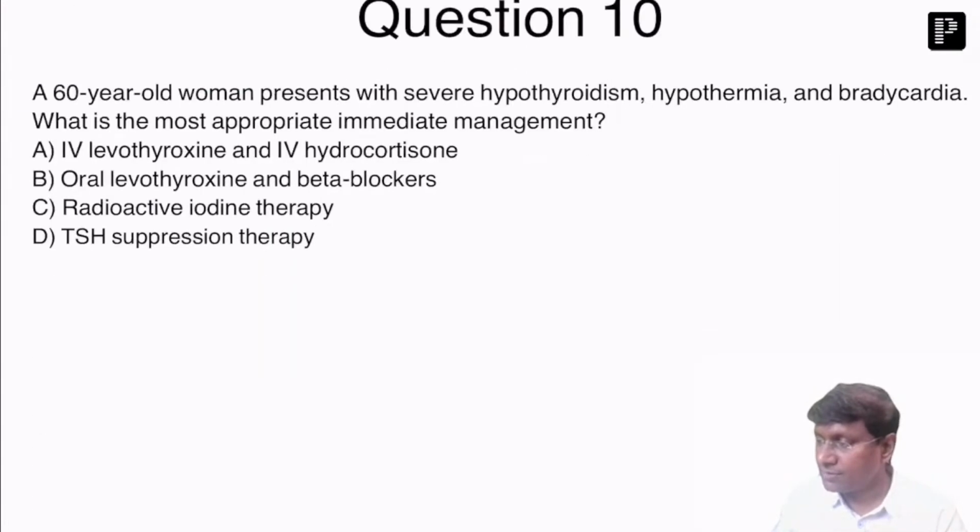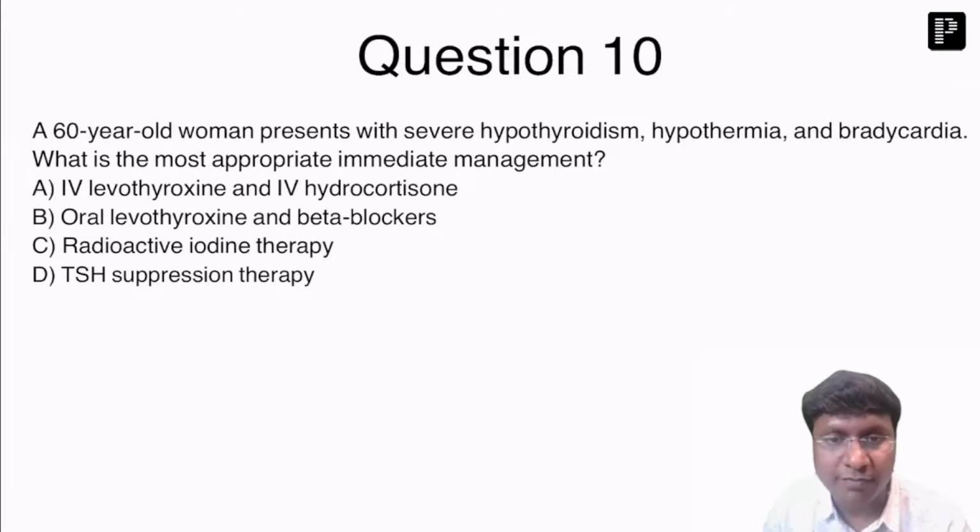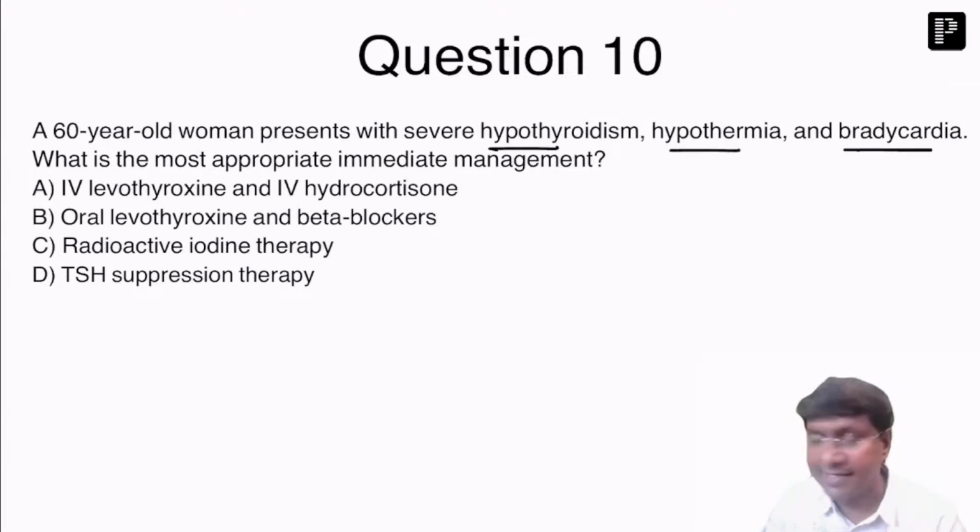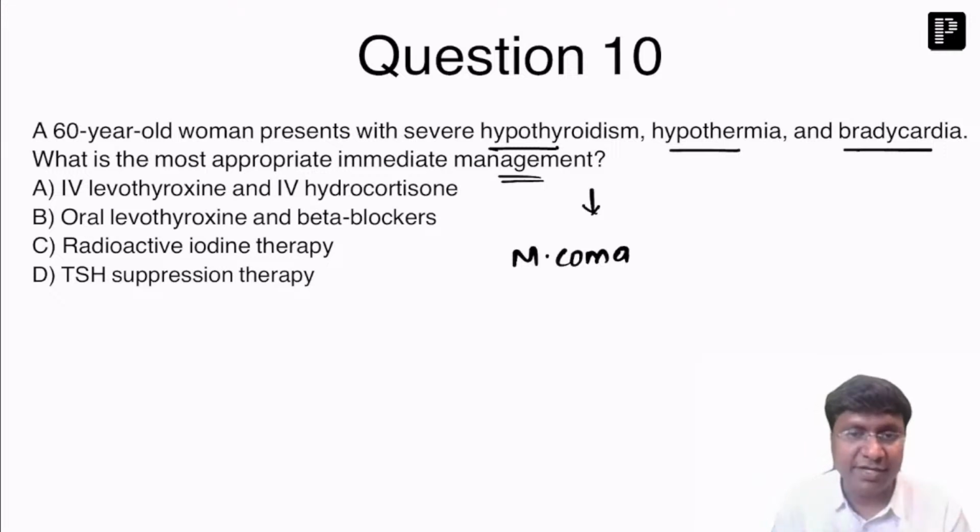Next question, last one. A 60-year-old woman presents with severe hypothyroidism, hypothermia, and bradycardia. What is the most appropriate immediate management? IV levothyroxine and IV hydrocortisone, oral levothyroxine and beta blockers, radioactive iodine therapy, TSH suppression therapy. So the patient is having severe hypothyroidism, hypothermia, and bradycardia. First of all, you need to understand this clinical scenario. What is this clinical scenario? This clinical scenario is suggestive of the myxedema coma.